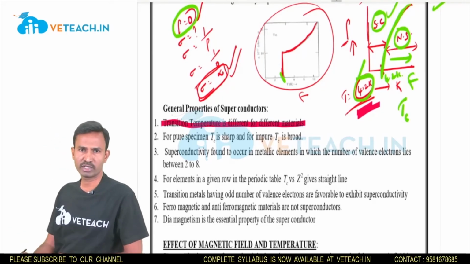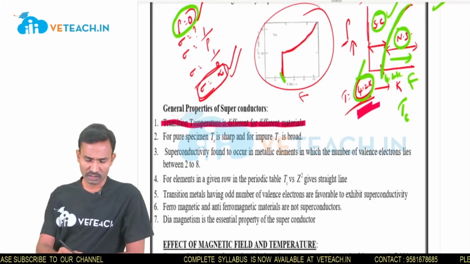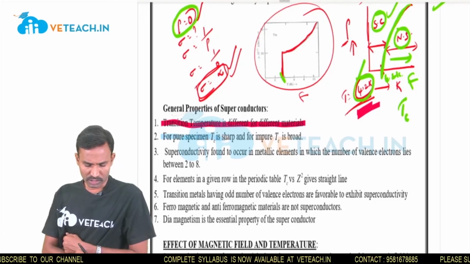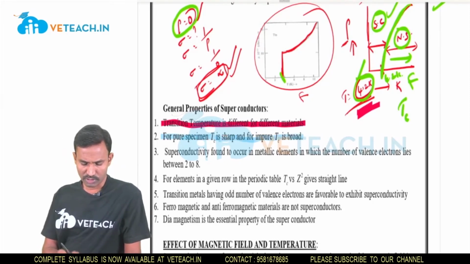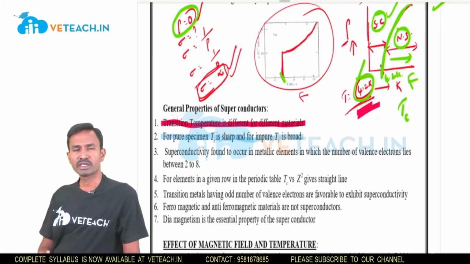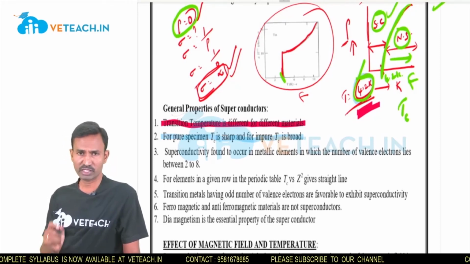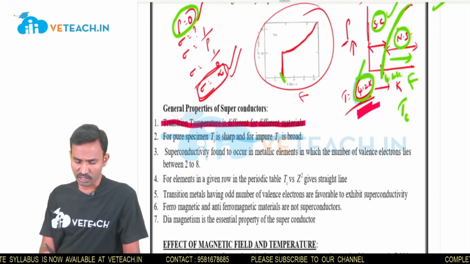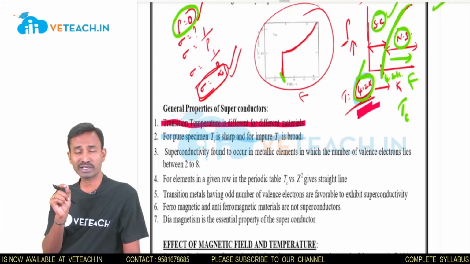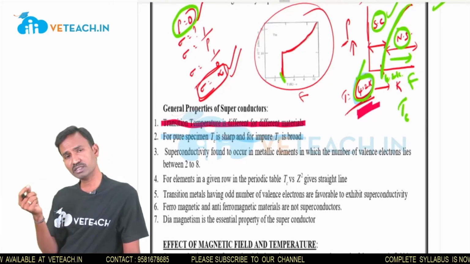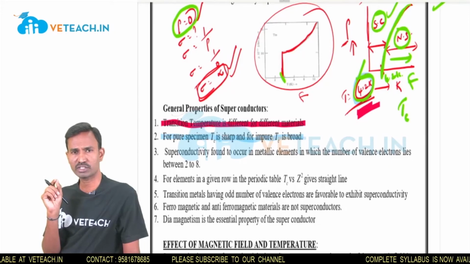Next, for a pure specimen, Tc is sharp, and for an impure one, Tc is broad. Pure metals have a very sharp transition temperature, but impure metals have no sharp transition temperature.